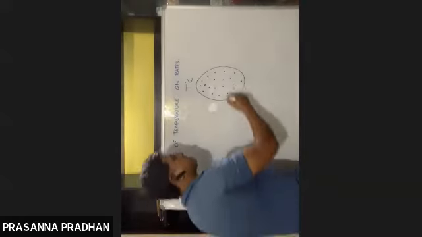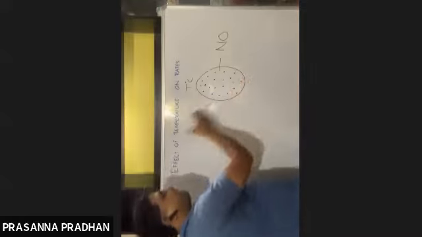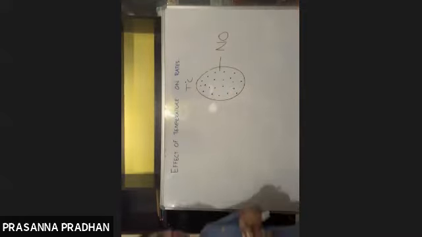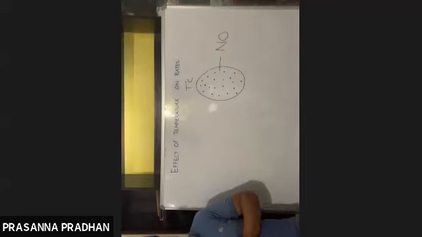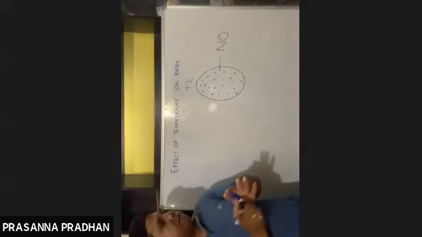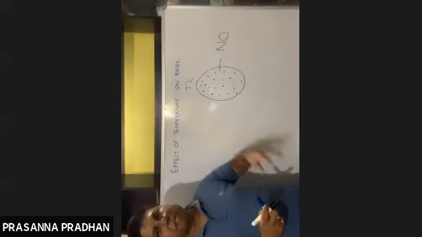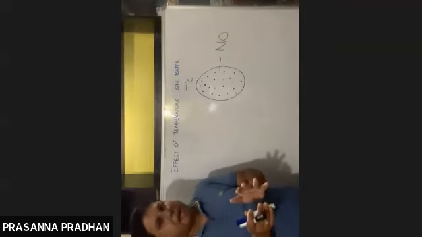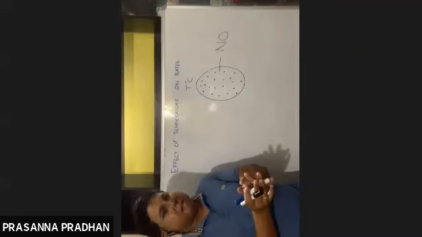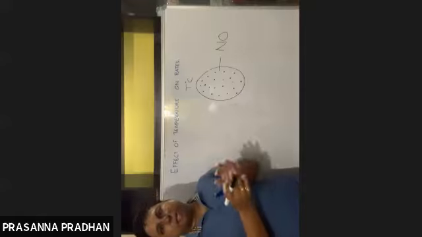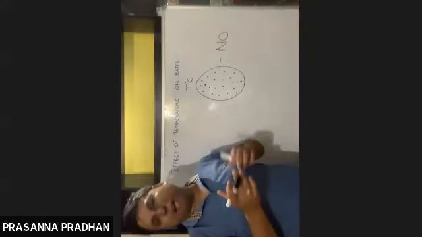So the answer is no. Even if they are at the same temperature, all the molecules will not have the same energy. There will be a distribution of energy among the molecules, in such a way that some fraction of molecules will have less energy, some fraction will have high energy, and a major fraction will have average energy.